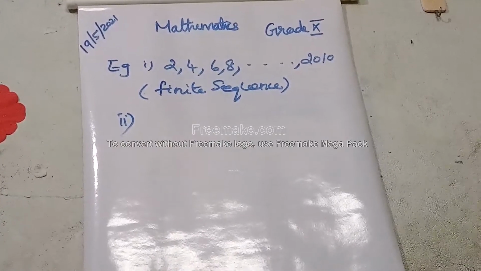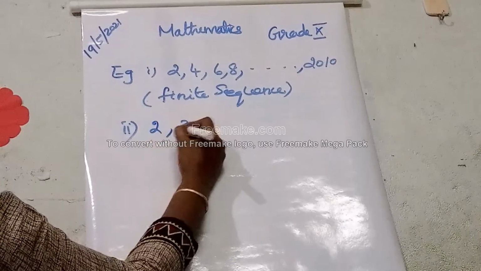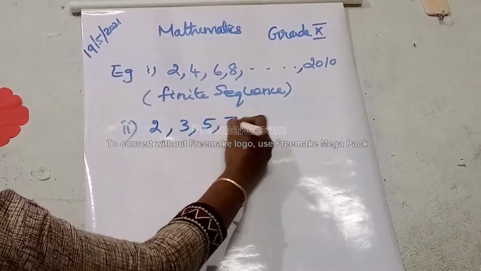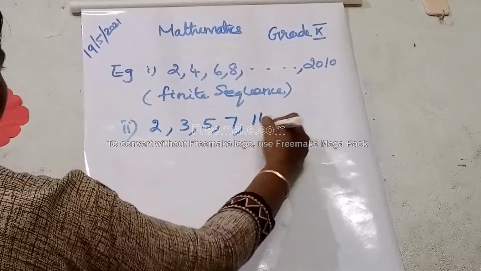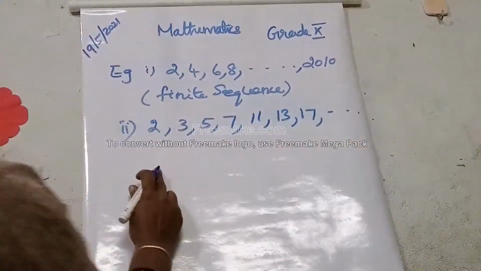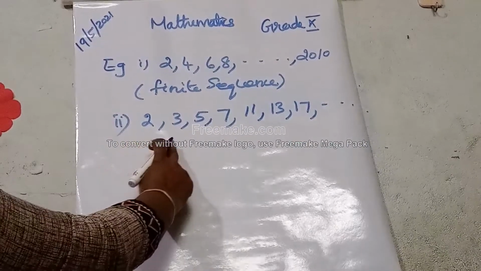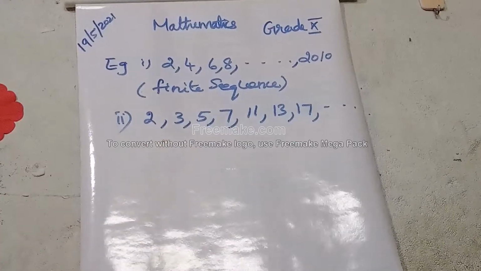Second one, infinite sequence. Can you give an example? Consider 2, 3, 5, 7, 11, 13, 17, etc. What is it? Is it odd numbers? No. It is prime numbers.